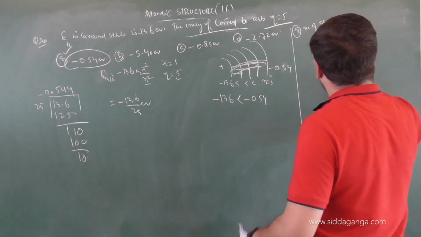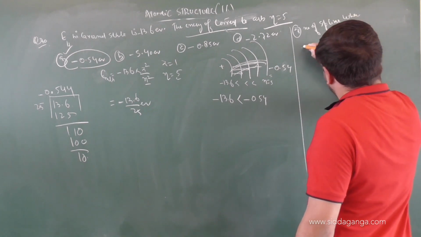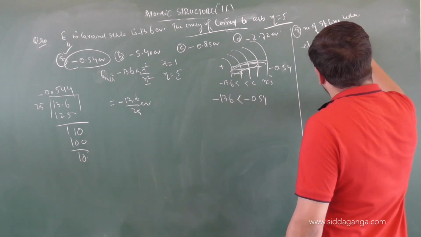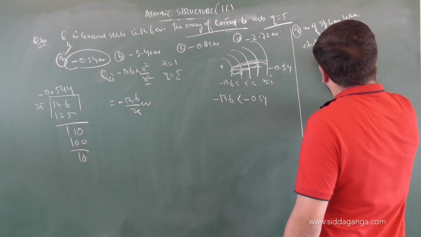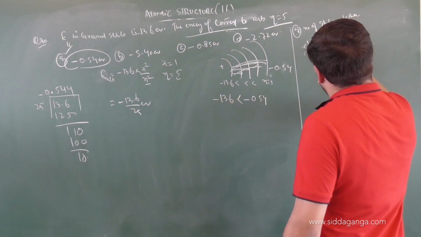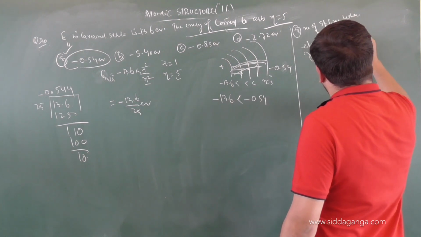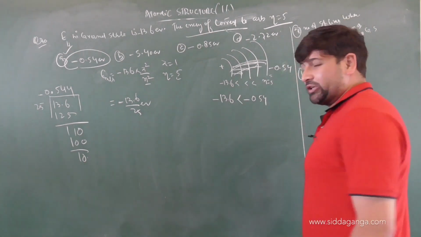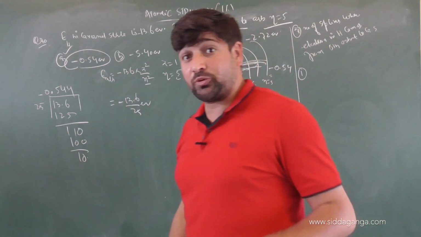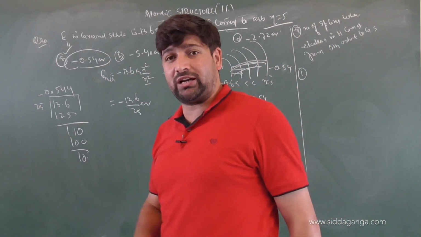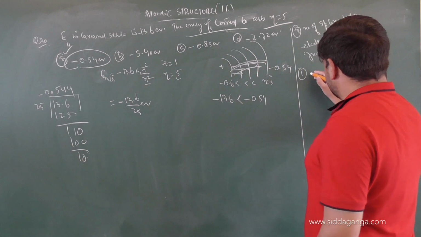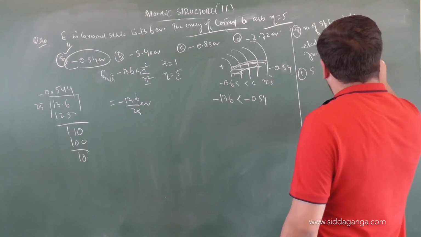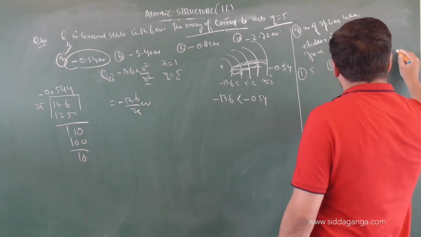Number of spectral lines when electron in hydrogen comes from fifth orbit to ground state. What is the number of spectral lines produced when the electron comes from fifth orbit to ground state? What's the ground state in hydrogen? 1. Options are A 5, option B 10, option C 15, and option D 20.